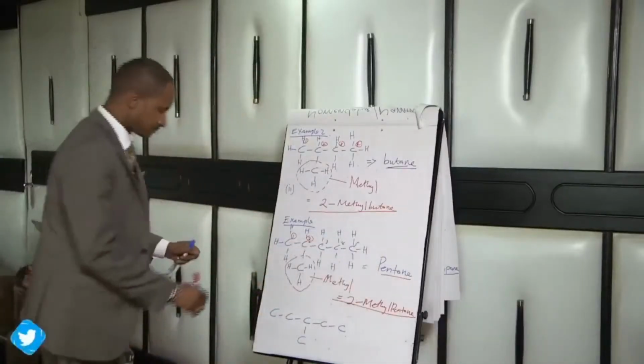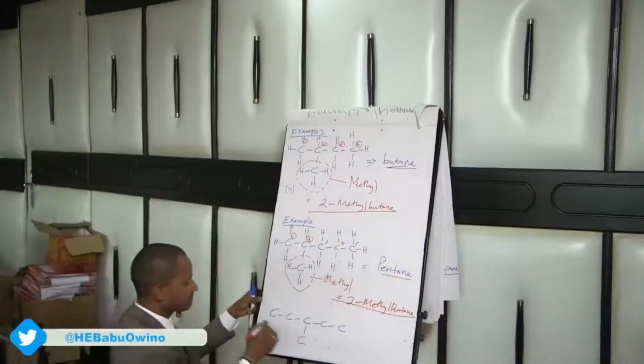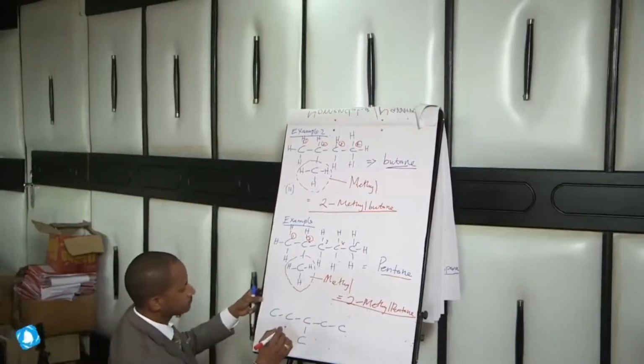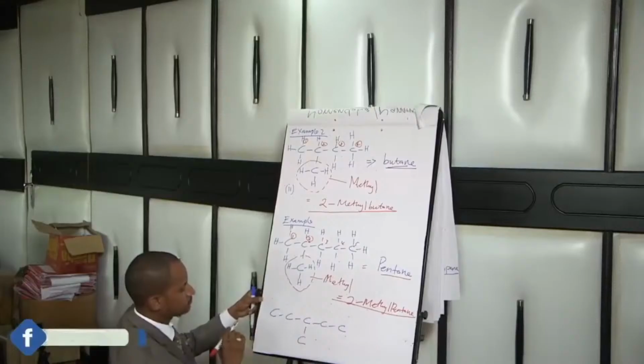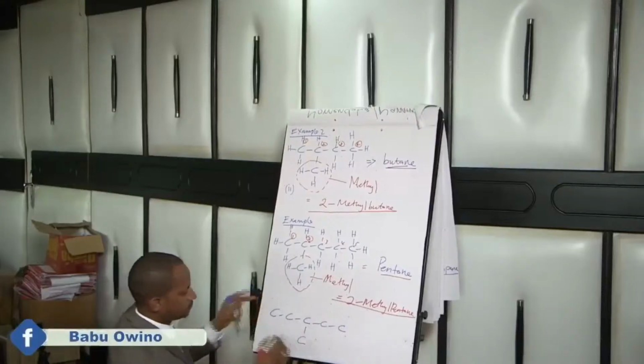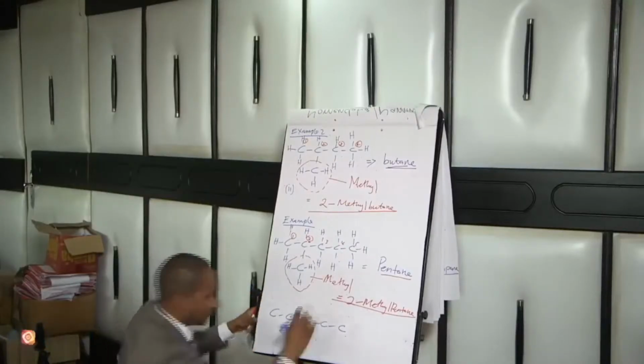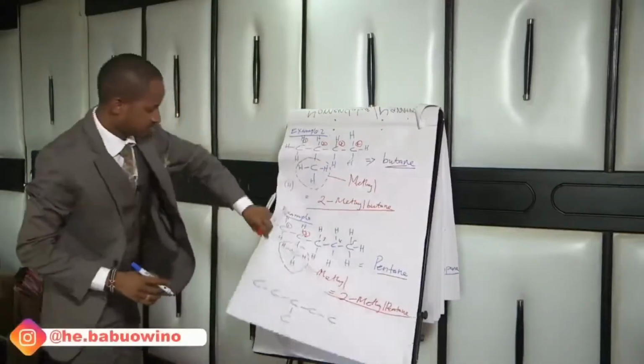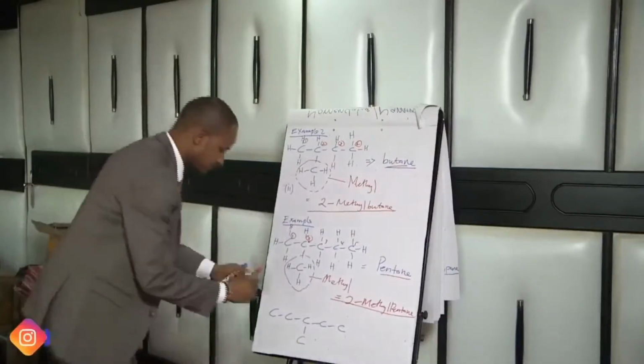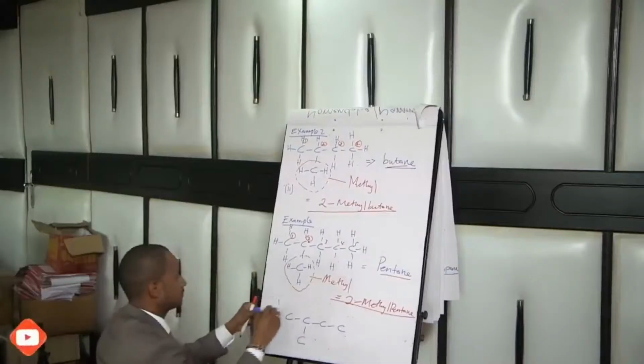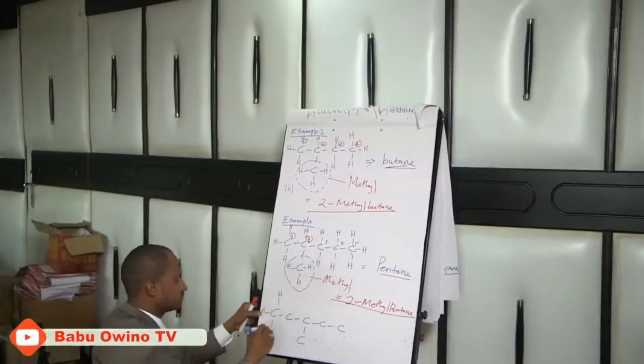Next one, let me do this afresh. Okay, let's name this first.